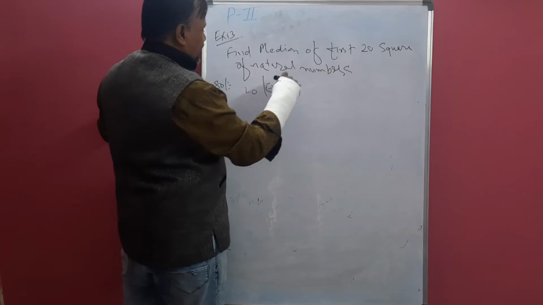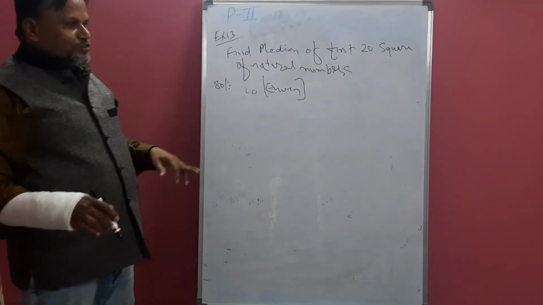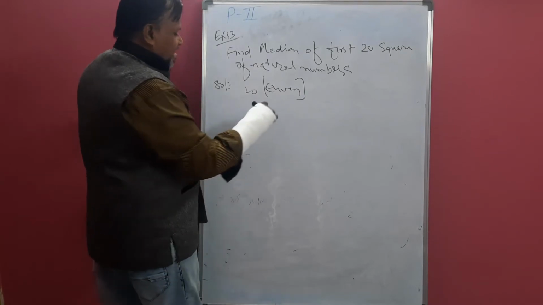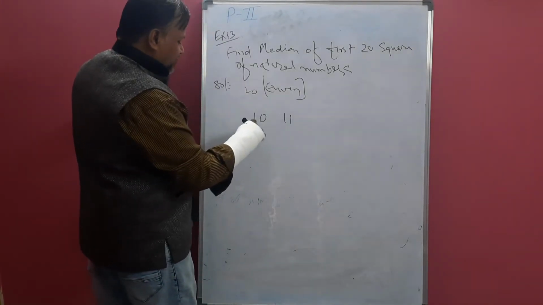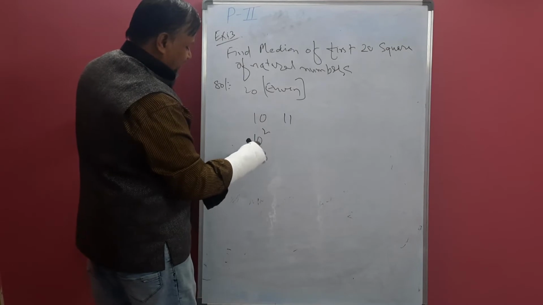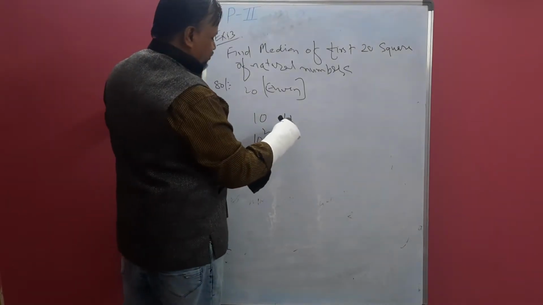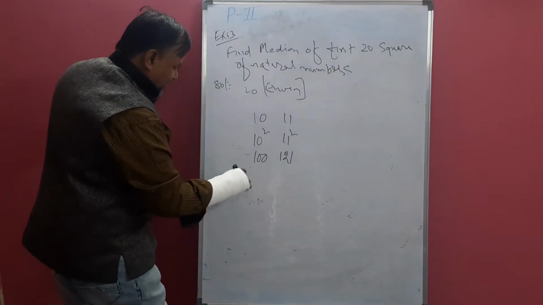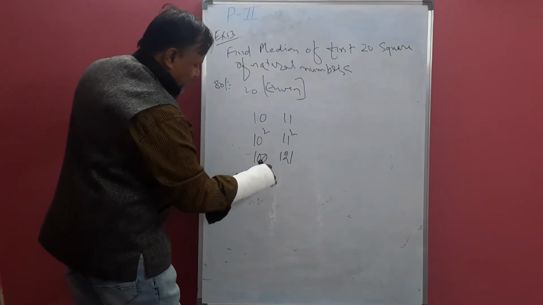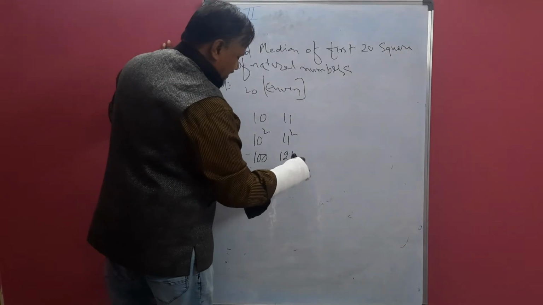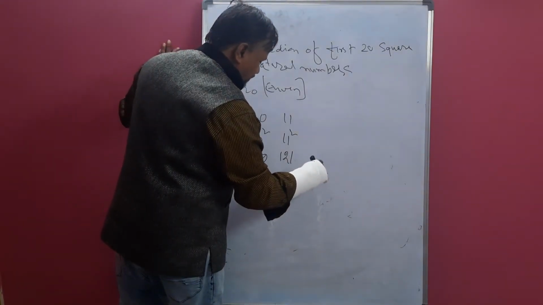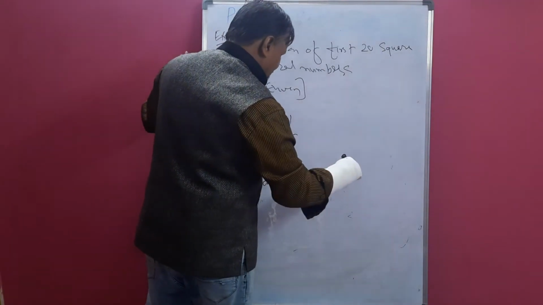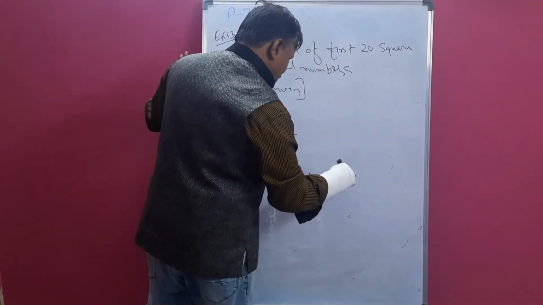Whenever it is even, we have to pick two values. The two middle values are 10 and 11. The square of 10 is 100. 11 squared is 121. So the median is (100 plus 121) by 2, the average.